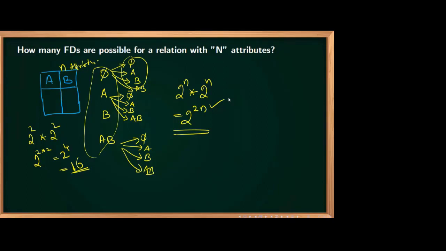Okay. So you can note it down in your book. 2 power 2n functional dependencies are possible with a relation with n attributes. Based on the given functional dependencies, this number will change. That we call F closure. We'll talk about that later.